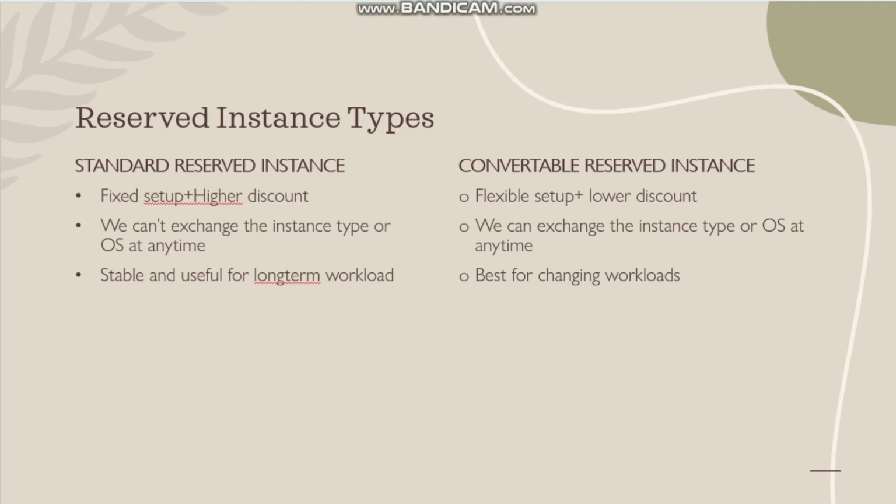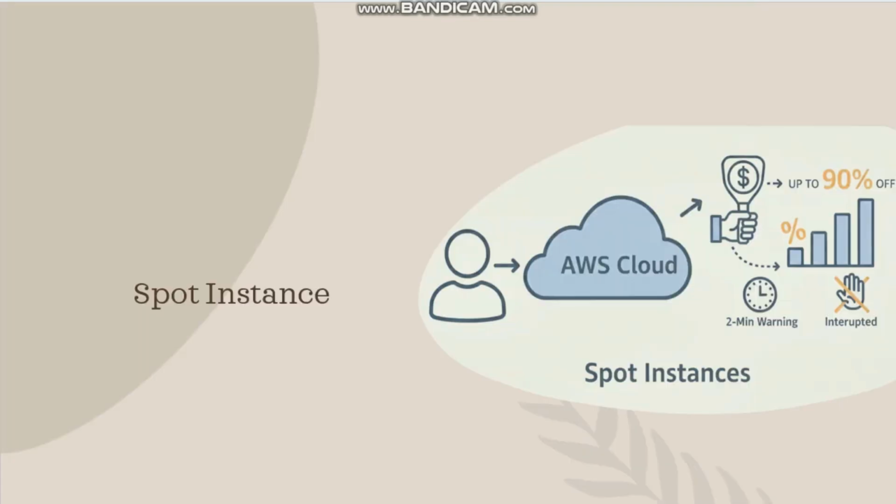Convertible reserved instance. Convertible reserved instance is a flexible setup so that we can exchange the instance at any time for our usage, and it provides a lower discount compared to the standard reserved instance, and it is suitable for changing workloads. If the workload's resources have a changing OS or hardware or anything, then go with the convertible reserved instance.